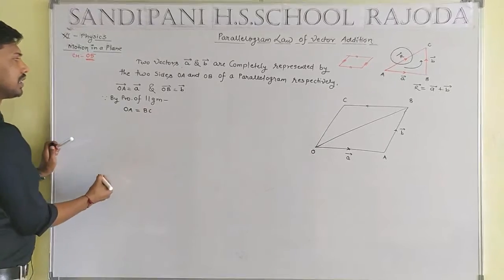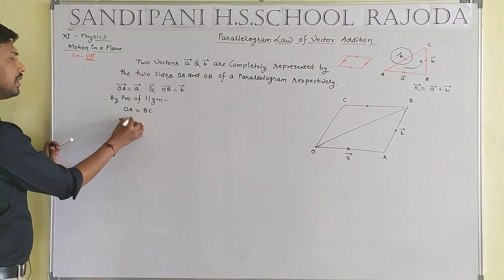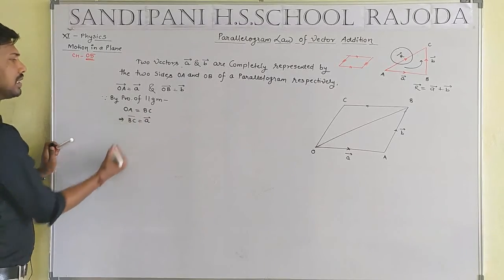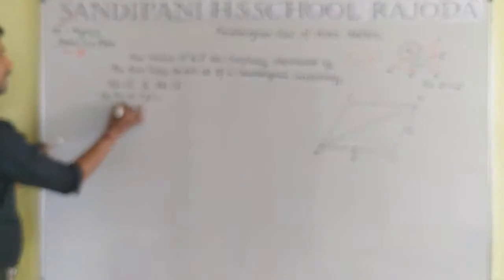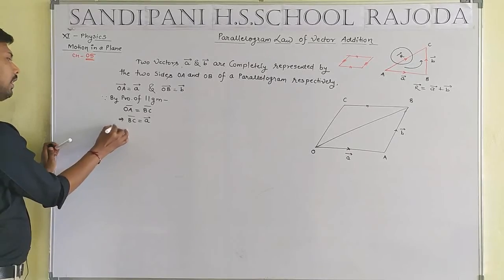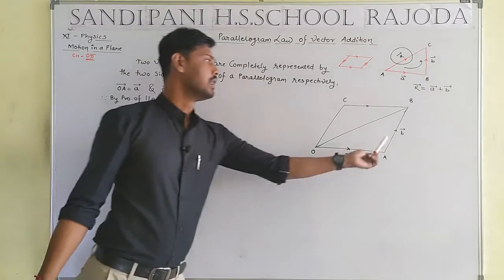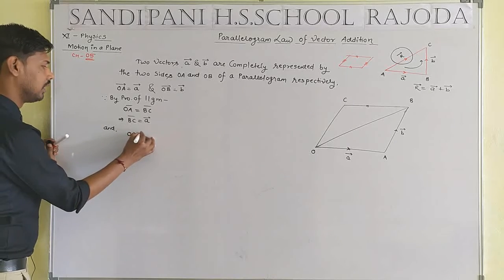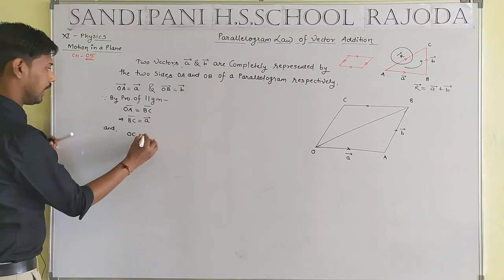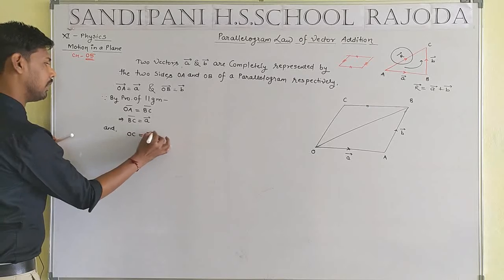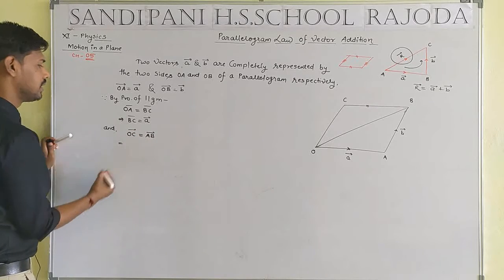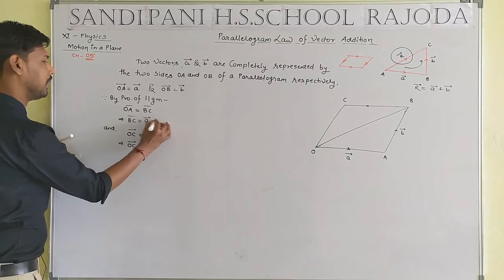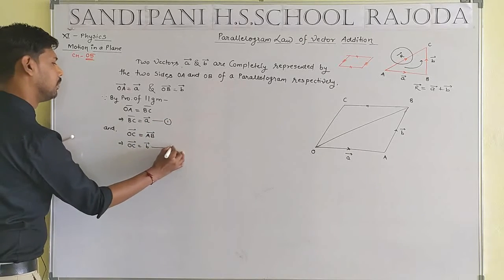That means the opposite sides are equal, such that BC will be equal to vector A. And again by the same property, this side will be equal to this side. That means we can say OC is equal to AB. OC will be equal to vector B.